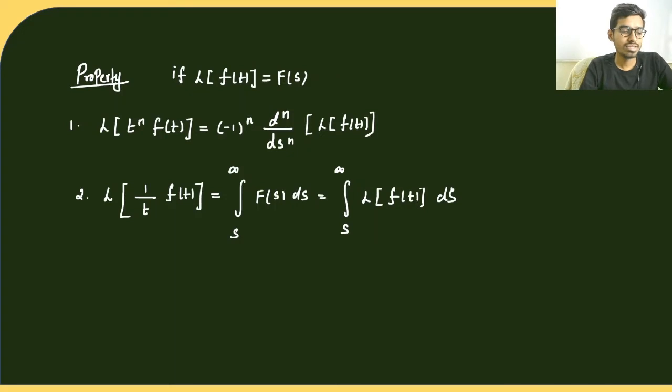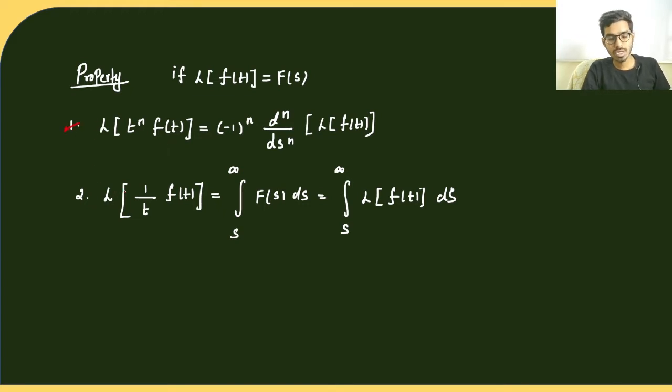Hello everyone, welcome. This is lecture number 20 of Laplace transform. So far we have been solving some problems based on Laplace transform. For the last 2 to 3 videos, we have been discussing the effect of multiplication of f of t by t power n in finding the Laplace transform, and the effect of multiplication of f of t by 1 by t. We already proved both properties in the previous videos, and we have been solving problems based on the first property.